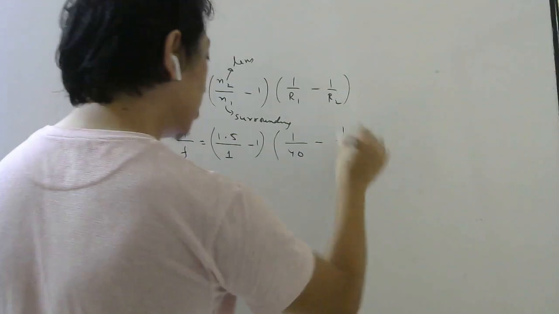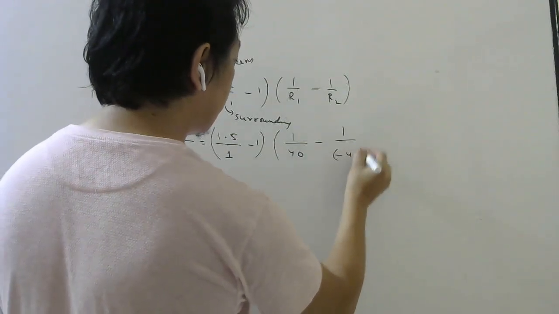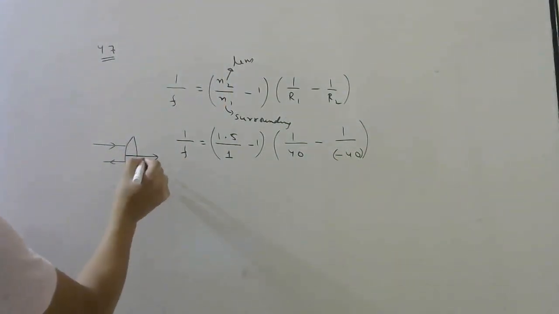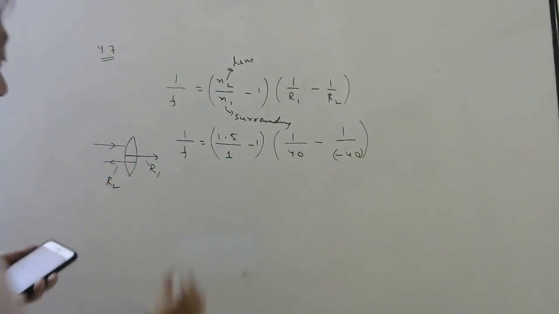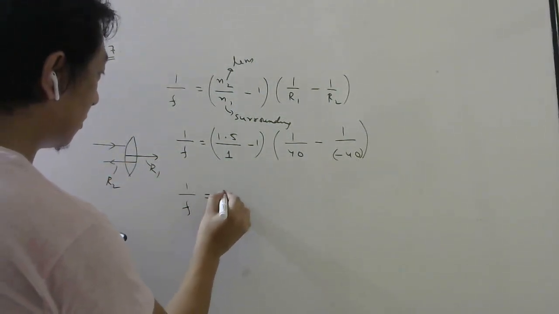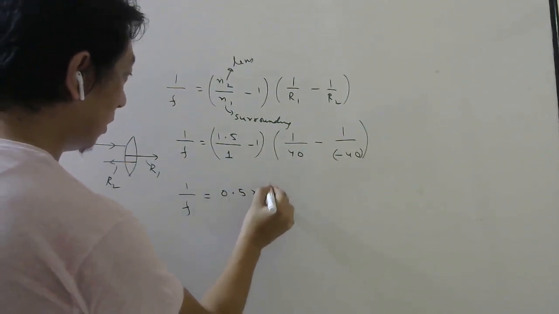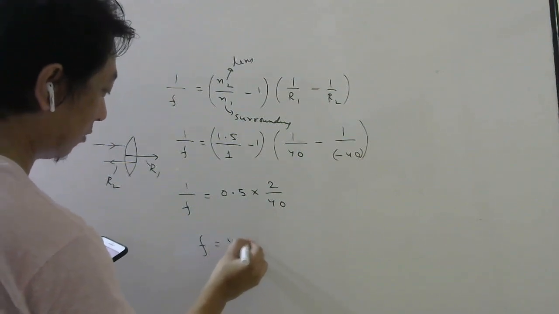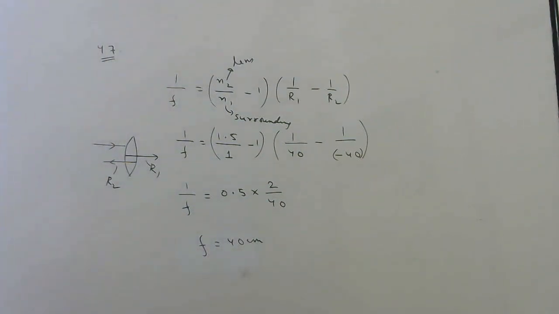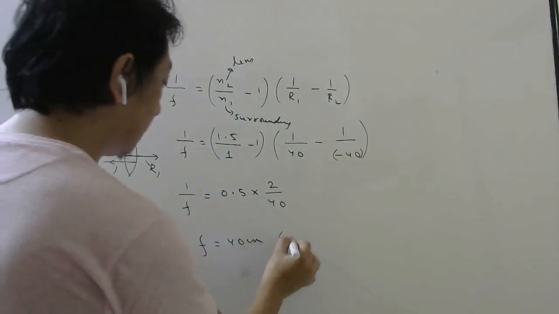For the second one also 40, so minus 40, because it is this side. This is R1, this is R2. So this will give you 1 by f equals 0.5 into 2 by 40. If you cross multiply, focal length will be 40 centimeter. Option A.